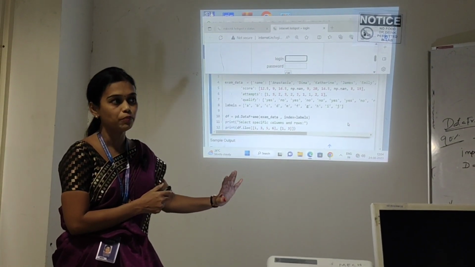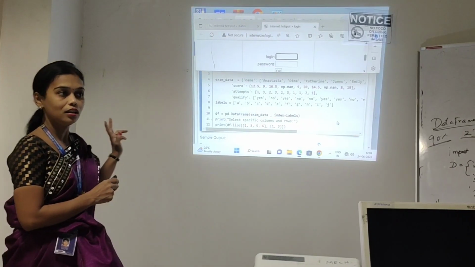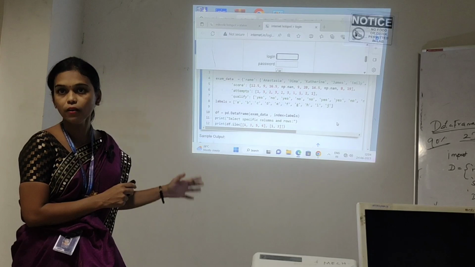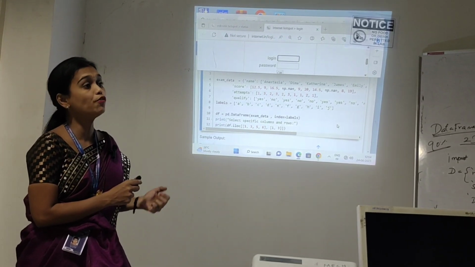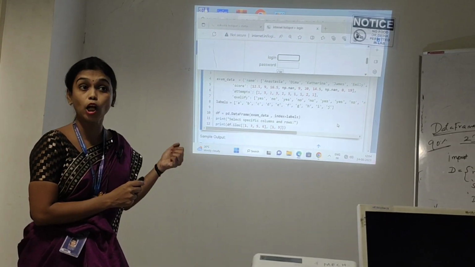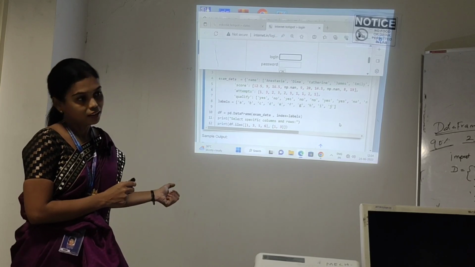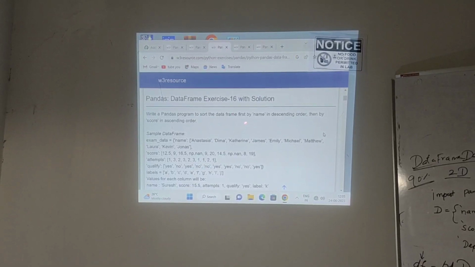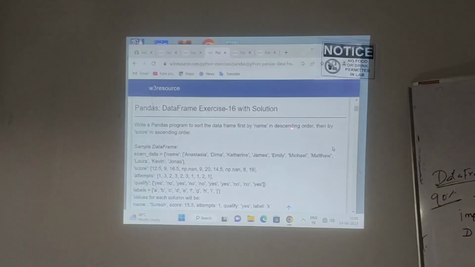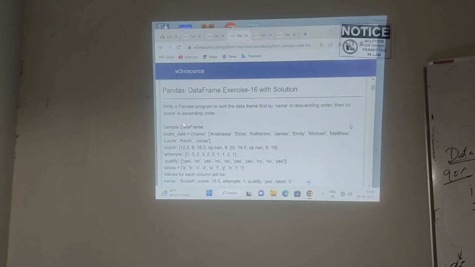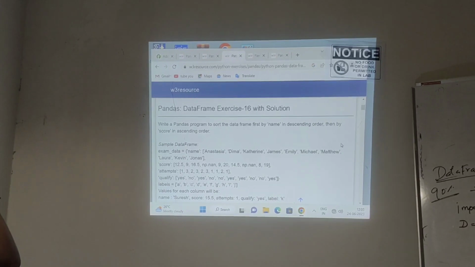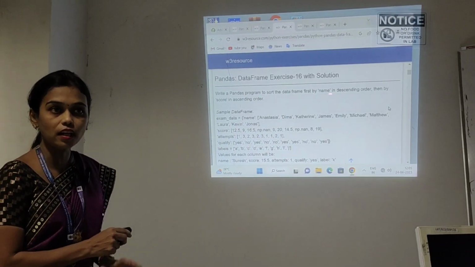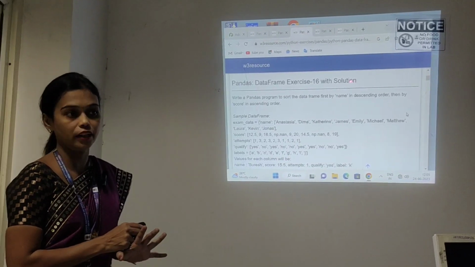You understand the concept? After that, now you learn how we have to create a table by using the data frame data structure. And next, you learn how we have to select particular columns and particular rows from the given table. You understand the concept? To sort the data frame, first by name in descending order, then by score in ascending order. Okay. So I am going to arrange the data based on ascending or descending order. This is the requirement we need.